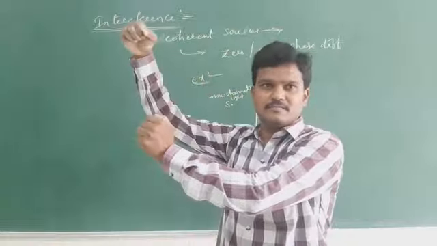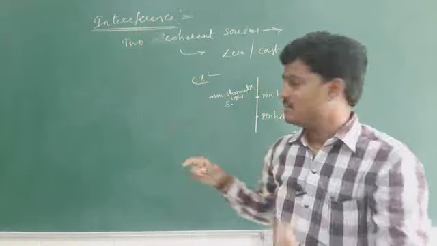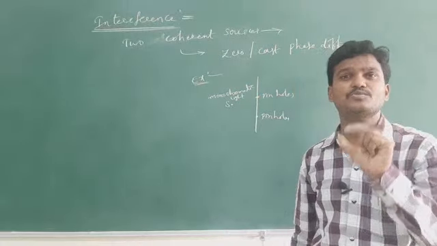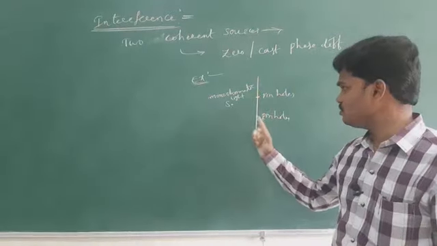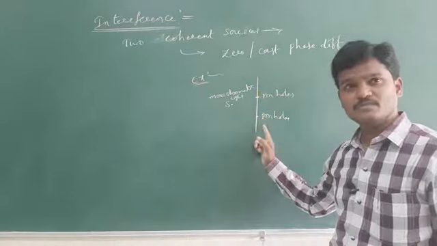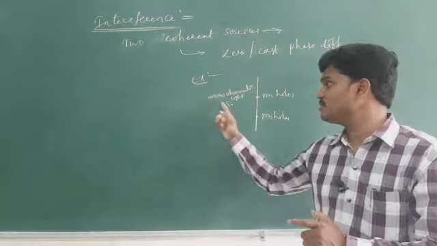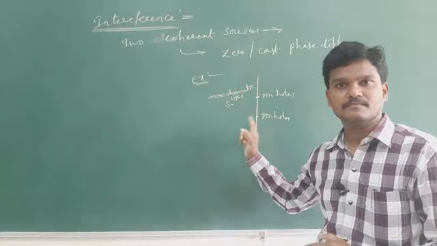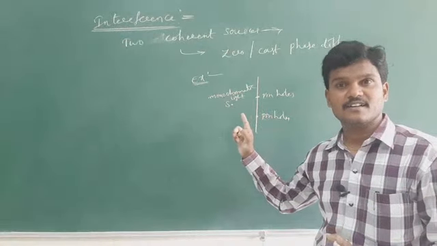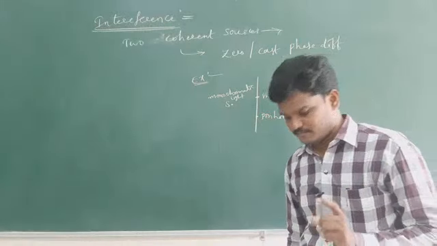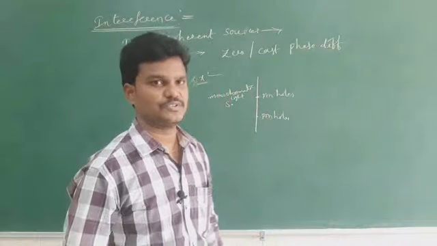If you place them in front of monochromatic light, then these two pinholes behave like two coherent sources, possible by a single monochromatic light, otherwise laser light.